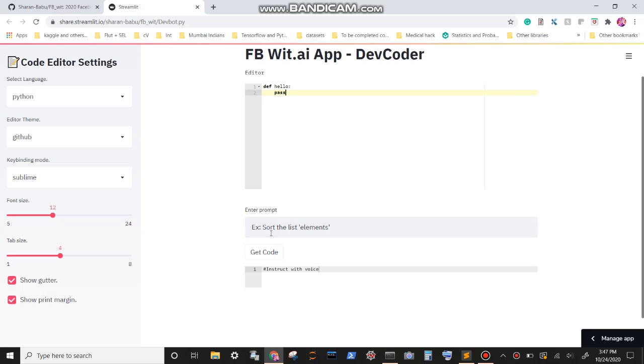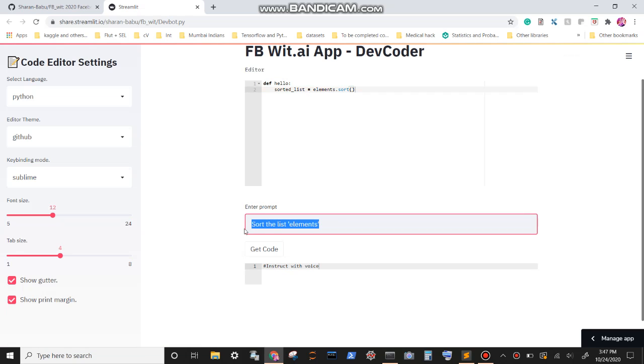You can enter the prompt. You can try this example prompt for starter. Suppose you want to sort the list elements and quickly want to obtain the result for it. Click on get code and you get the correct code. This is done by sending this prompt to Wait.ai and retrieving the results. So now you can copy this and directly paste it here.